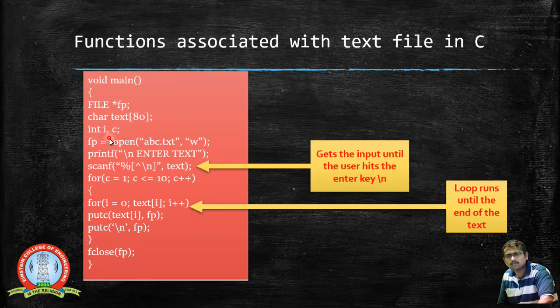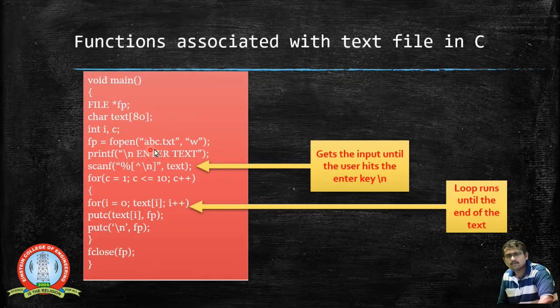So I am declaring two integers, one is inc for executing this for loop. We will look into why this for loop is executed. What I am doing here is opening the file. We know how to open the file. I am just going to enter something inside the file.